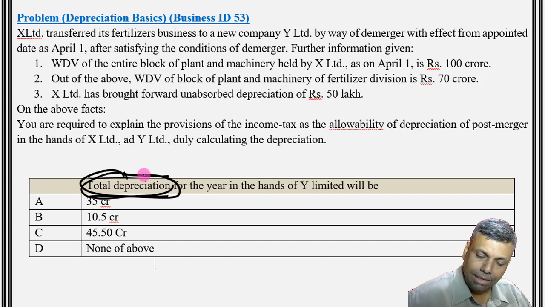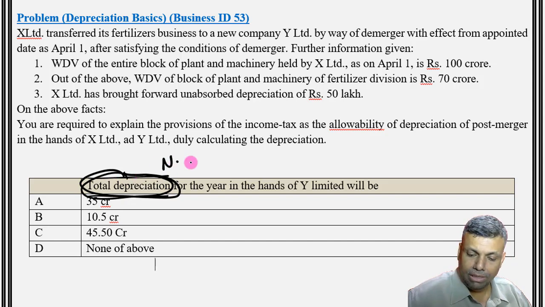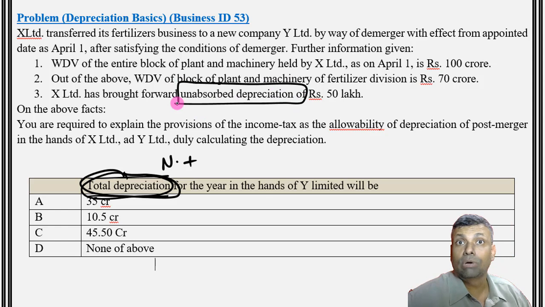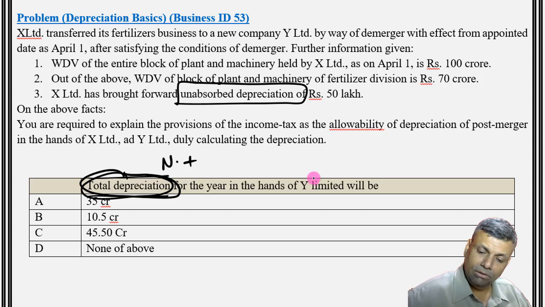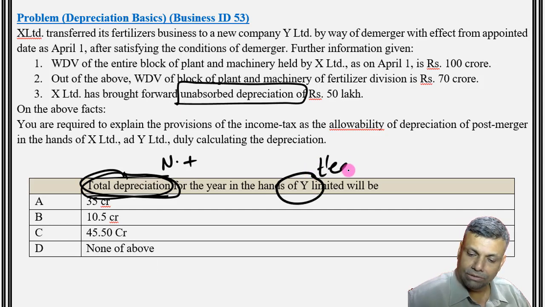So basically this total depreciation should be interpreted as the normal depreciation plus the share of unabsorbed depreciation. Whatever allocation is coming to the transferee company should also be considered appropriately. This MCQ is asking you for Y Limited, and Y Limited is basically the transferee company.